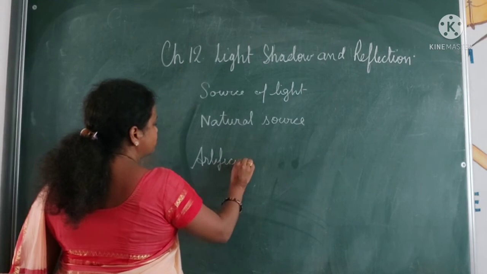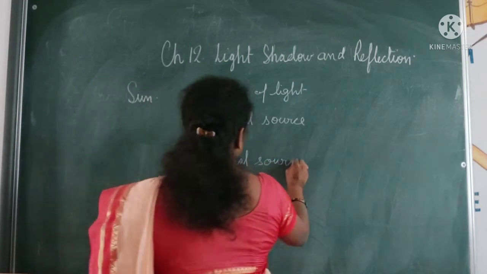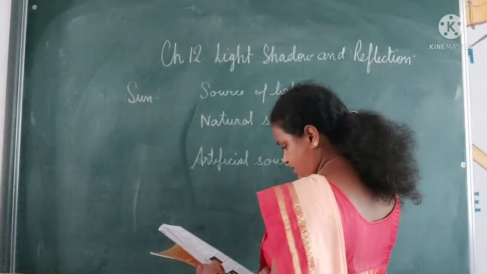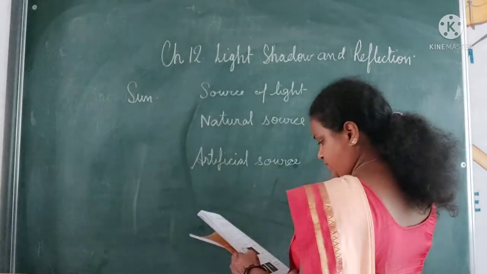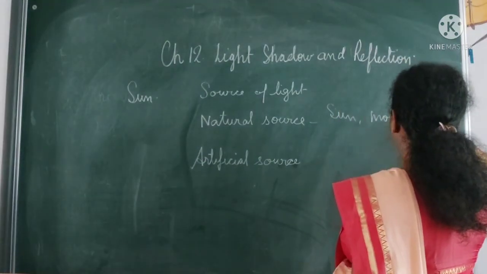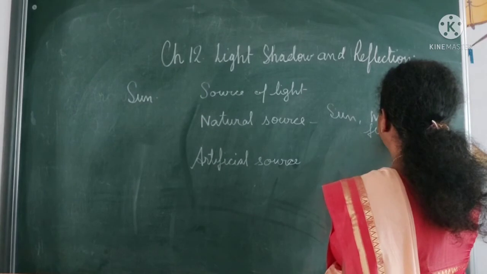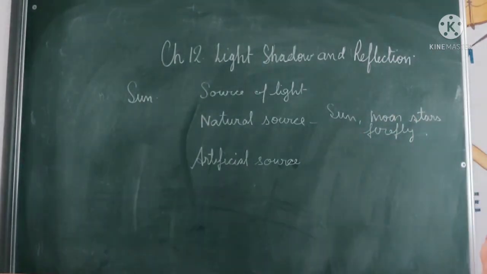So what are the natural sources of light? Mainly the sun, moon, and stars. These are all natural sources. The firefly is also an insect through which you get light.